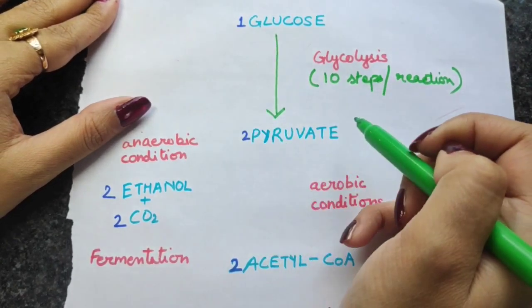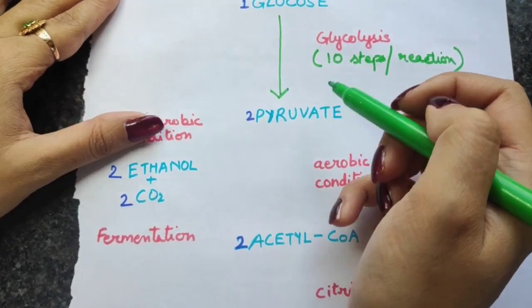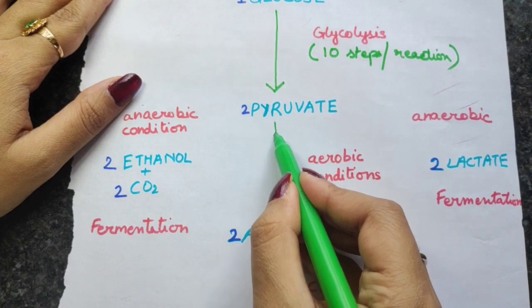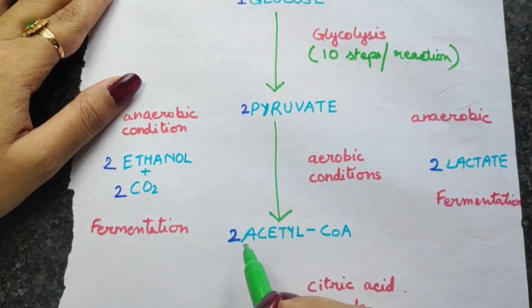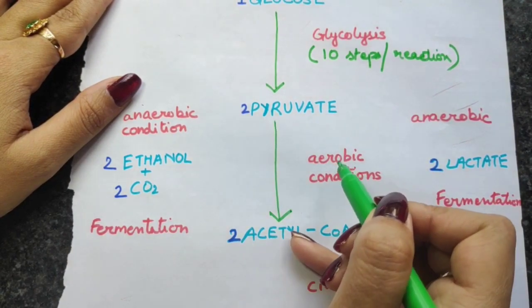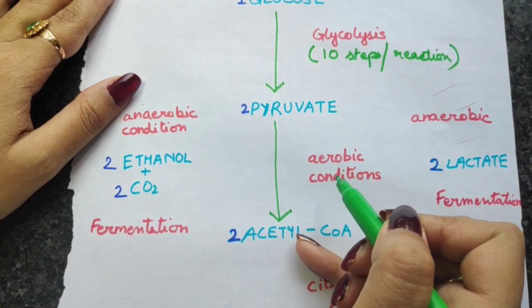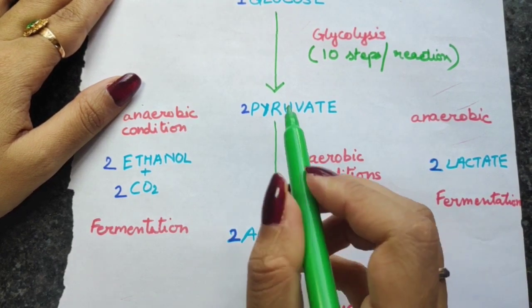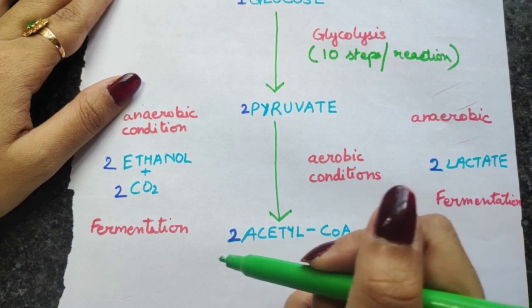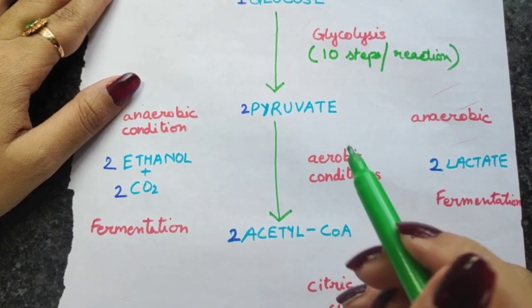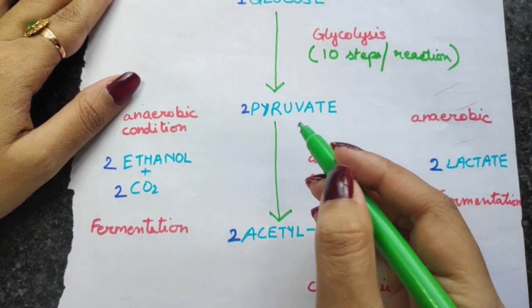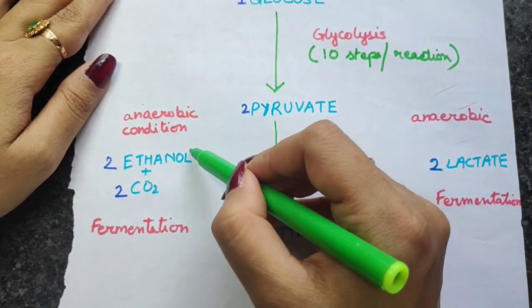Now after 2 pyruvate molecules are formed, under aerobic condition they will form 2 acetyl-CoA, but this will form only in aerobic condition. That means in the presence of oxygen, 2 pyruvate molecules will be converted into 2 acetyl-CoA. But if the condition is anaerobic, then 2 things might happen.